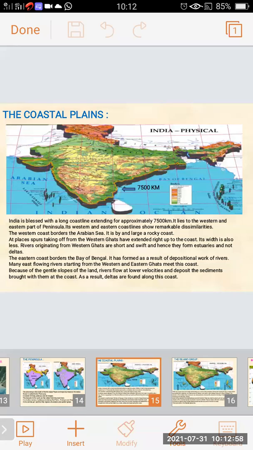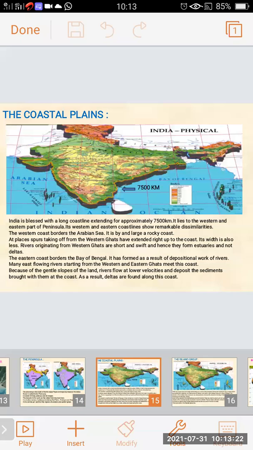Its western and eastern coastline shows remarkable dissimilarities. There are dissimilarities between the eastern coastline and the western coastline. They both are different from each other. They are totally different, the western coastline and eastern coastline.